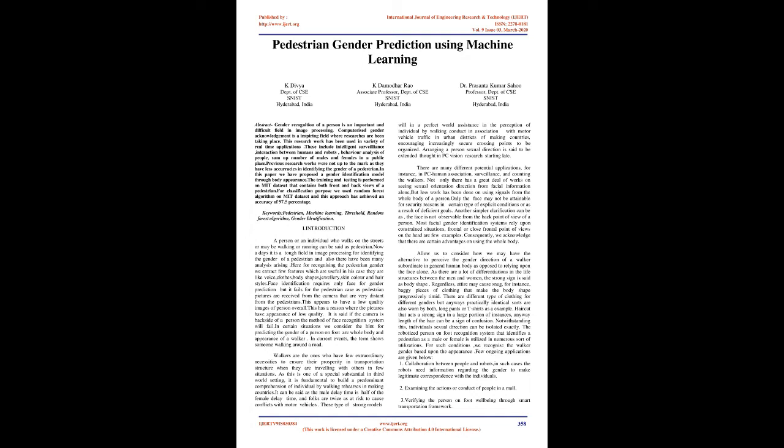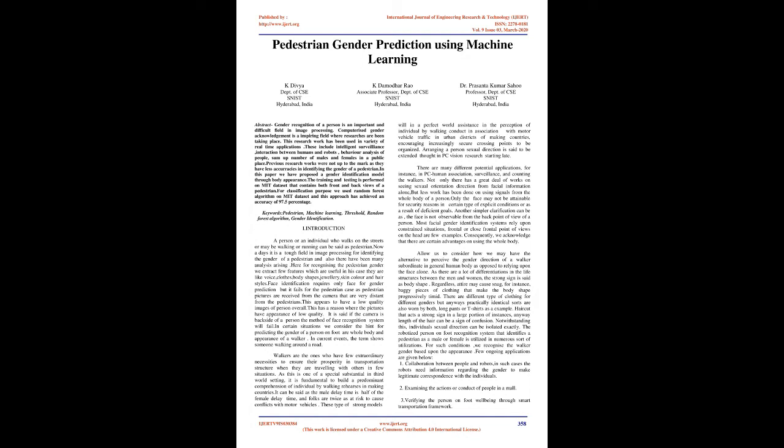Walkers are the ones who have a few special necessities to ensure their safety in the transportation system when they are traveling with others in some situations. As this is especially significant in the third world setting, it is fundamental to build a better understanding of pedestrian walking practices in developing countries. It can be said that the male delay time is half of the female delay time, and males are twice as likely to cause conflicts with motor vehicles. These types of strong models will ideally assist in understanding pedestrian walking behavior in association with motor vehicle traffic in urban districts of developing countries, encouraging more secure crossing points to be organized.